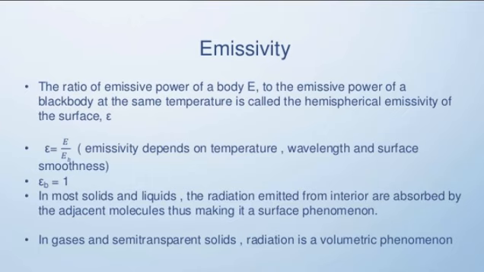Now the emissivity. It is the ratio of the emissive power of a body, denoted by E, to the emissive power of a black body at the same temperature, and is called the emissivity or hemispherical emissivity of the surface. The symbol is epsilon, so epsilon is E upon E_b. It compares the radiation emitted by the body as compared to the black body. Emissivity depends upon temperature, wavelength and surface smoothness.